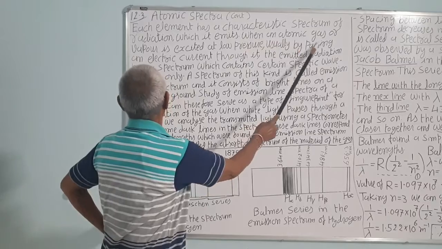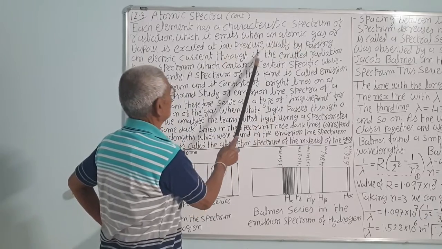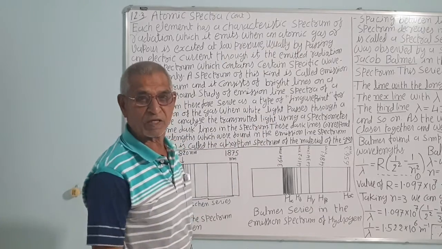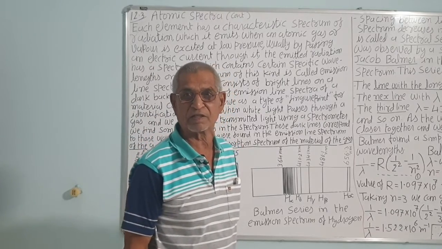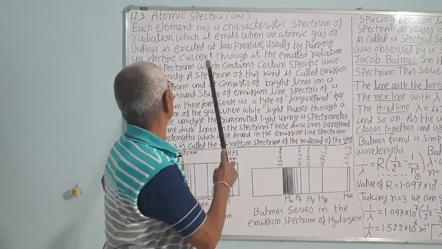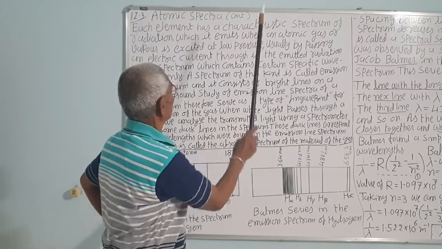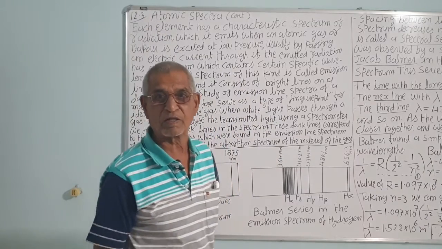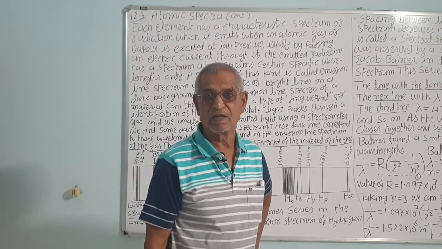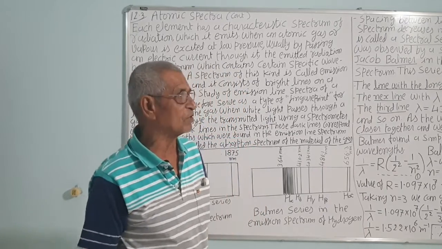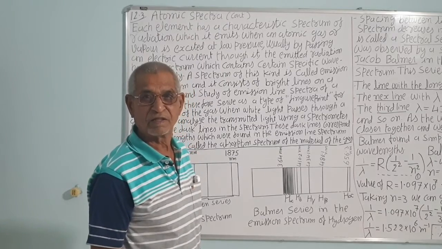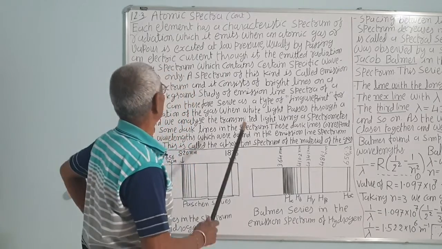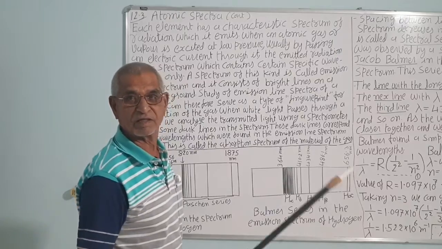When an atomic gas or vapor is excited at low pressure, you remember it is low pressure, at high pressure it will emit the continuous spectra, it will never emit the characteristic spectra. This is the atomic spectra. There are 3 types of spectra: atomic spectra, molecular spectra, that is called band spectra, and the continuous spectra. Incandescent solids and liquids, and gases at high pressure, emit continuous spectra as we have already discussed. For example, the sun.